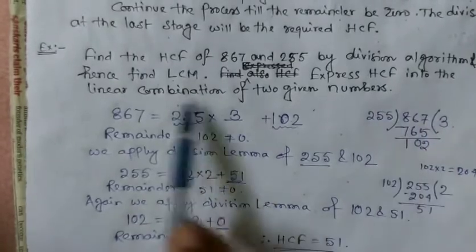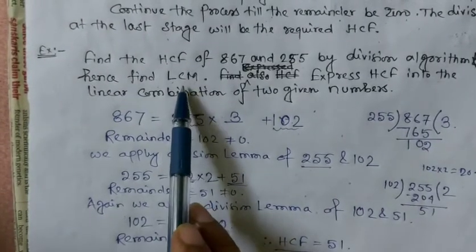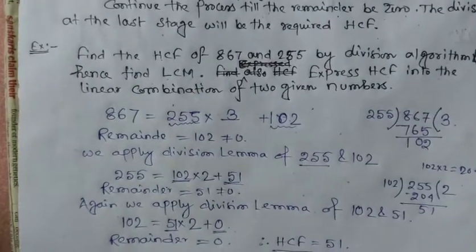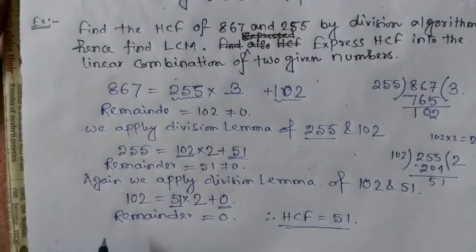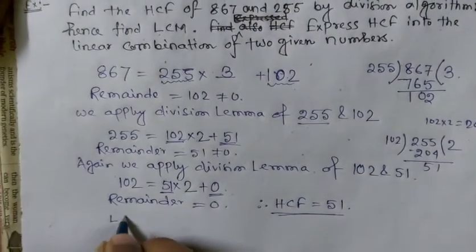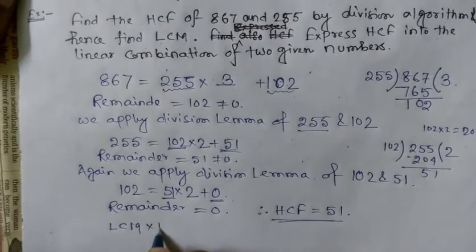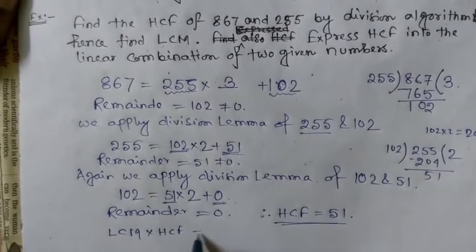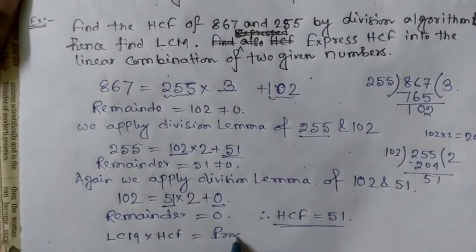Now the second one: hence find the LCM. By your knowledge we can say that LCM into HCF is equal to the product of the two numbers.